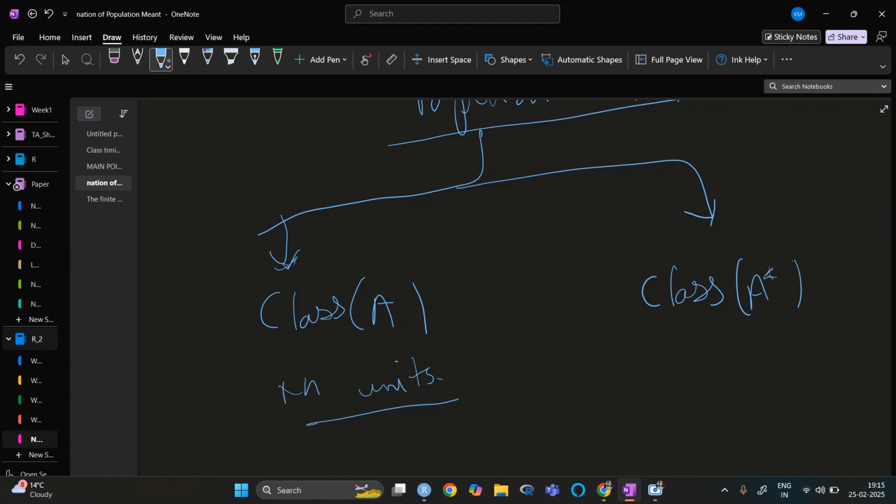It has M units, so that we can do N minus M, which will be easier to remember. So it has M units and it has N minus M units.